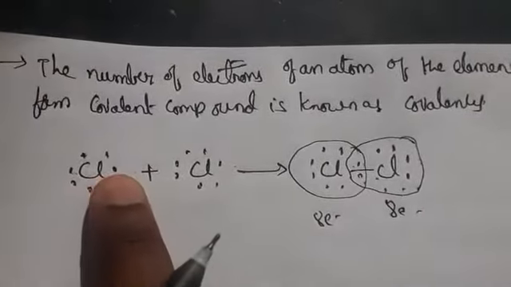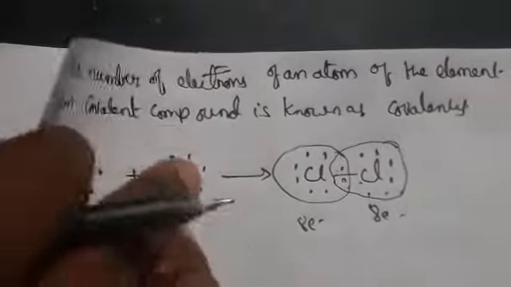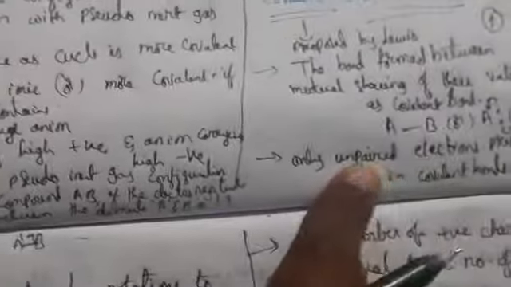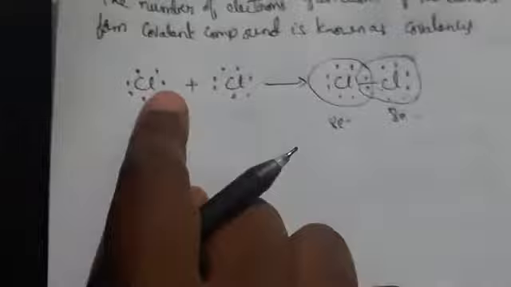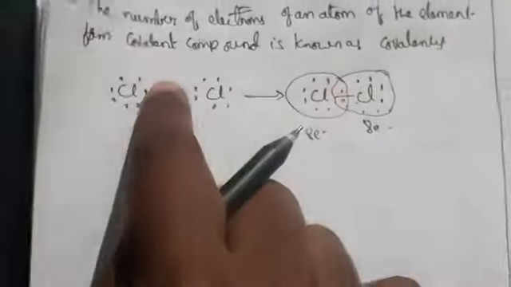What I told in the previous section, if you observe here, only unpaired electrons present in the atom, or mutual sharing of electrons. The sharing of electrons takes place here: one electron comes here, one electron goes here.